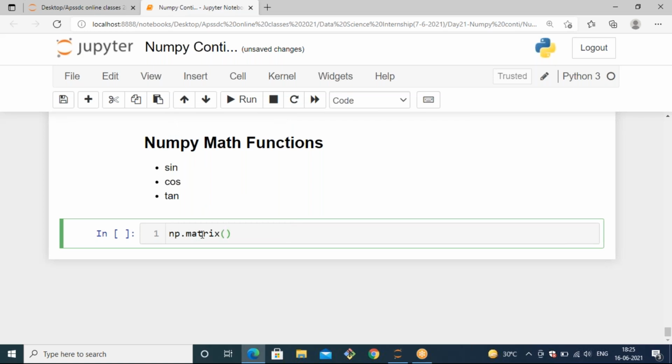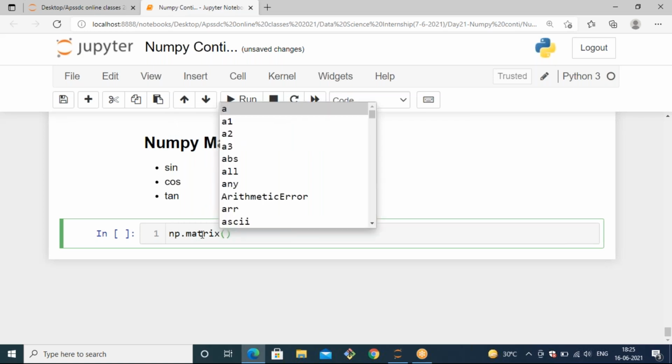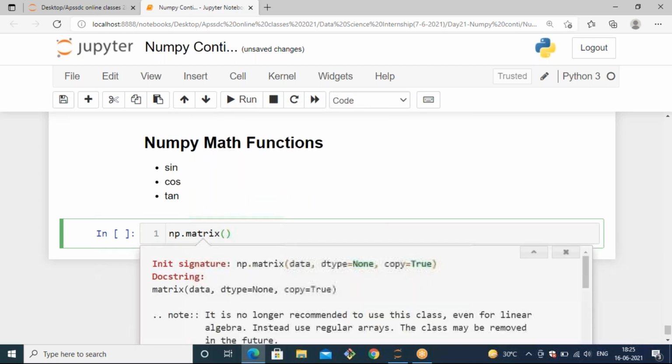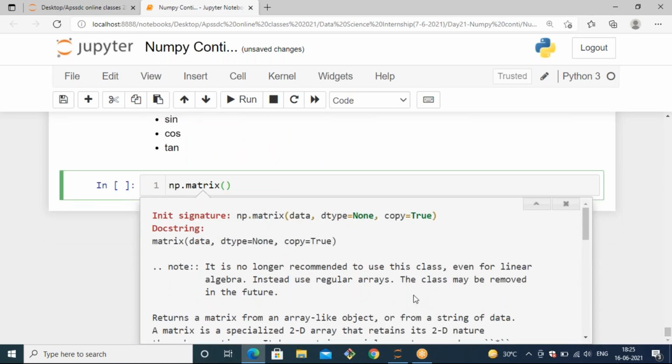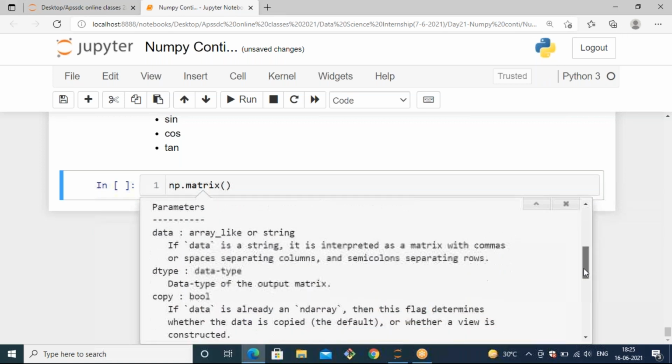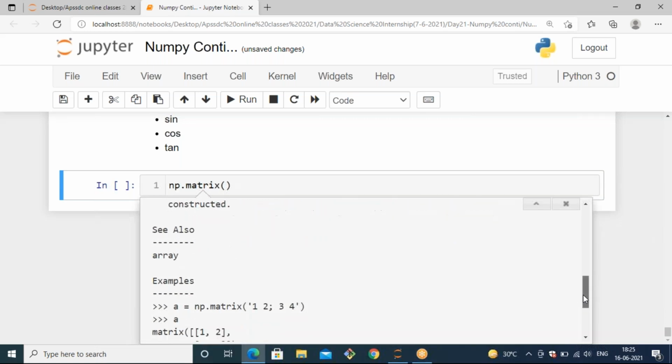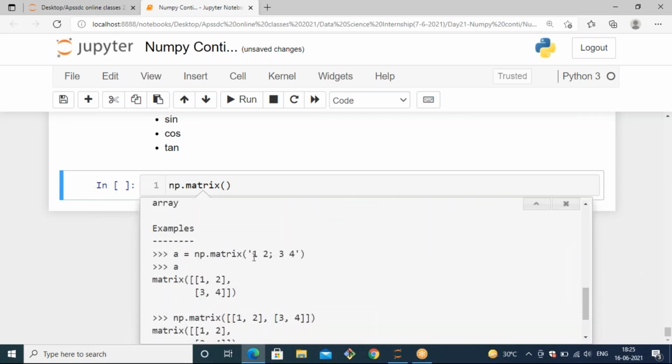So what does it take? Let's see the description. Shift tab. So matrix can take data. The data may be integers or strings. It can take any kind of data. Let's see the examples on the bottom. It can take the data by separating with a column, and you can pass data like strings also.